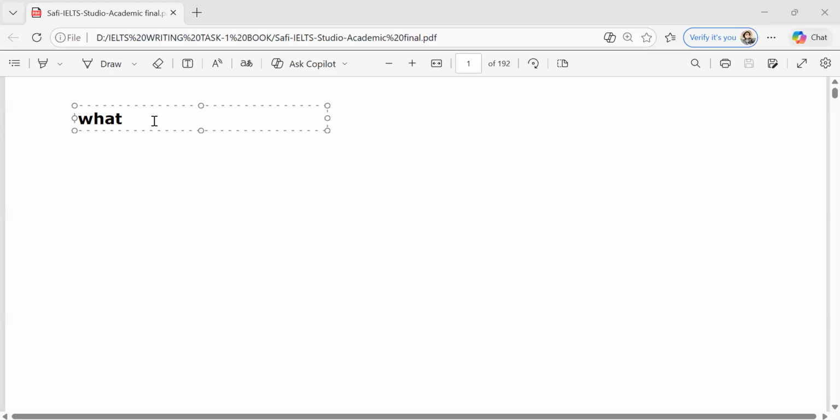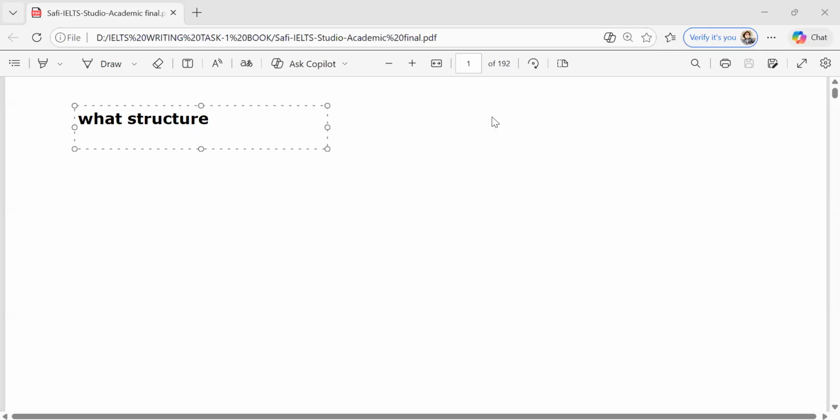Okay, we will study 4 structures today, Claire, and these structures are very important for writing your main body paragraph. You should have your notebook and pen. So the first structure, I call it what structure. A little bit we studied yesterday. I give them my own names, okay? Just to make it easy for my students to remember the names.